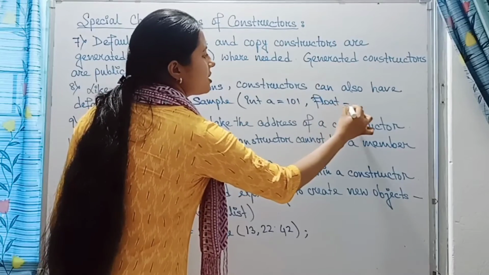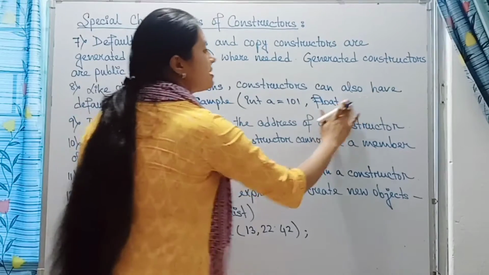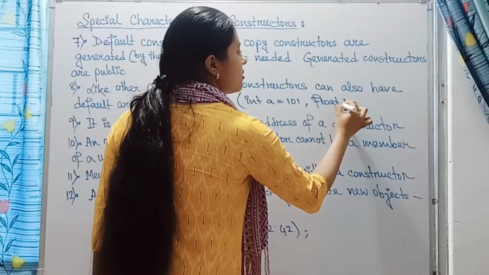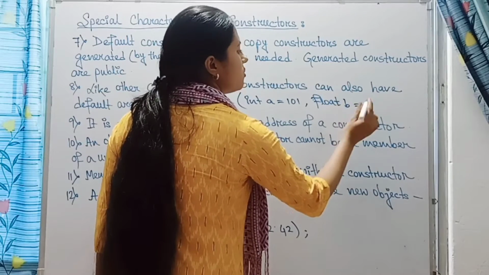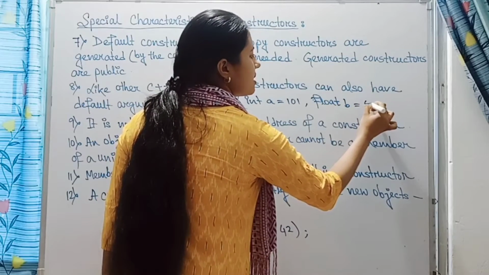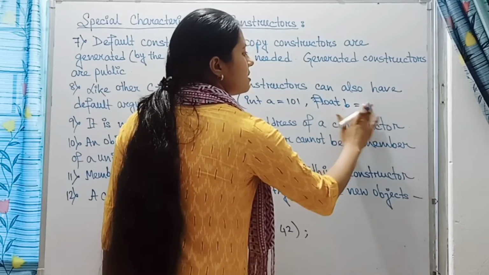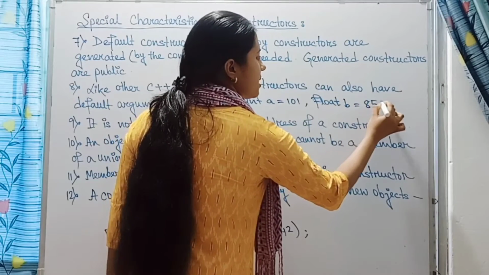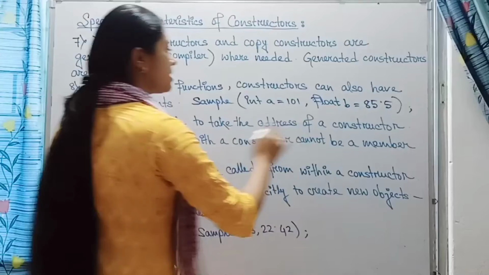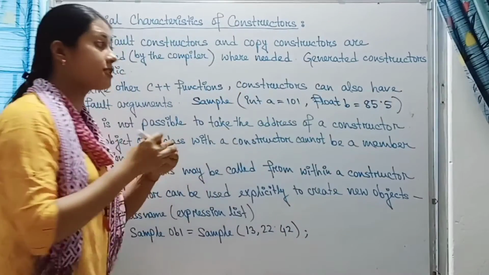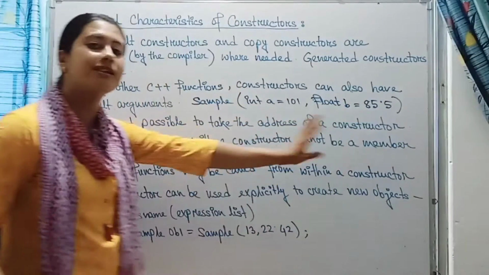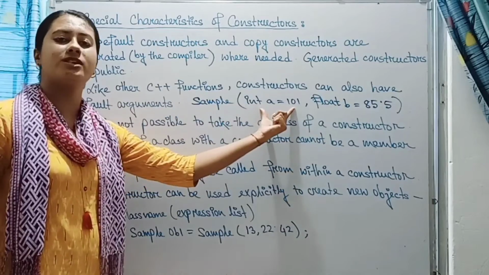Which means that if the user is not assigning any value when defining the object, it will take the default argument value.